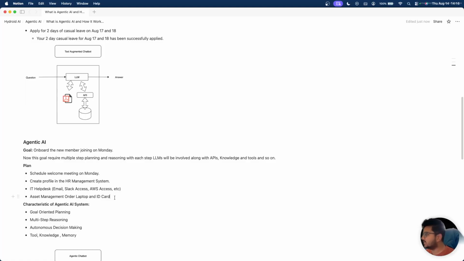So what are the characteristics of an agentic AI? It's goal-oriented planning. This is the goal that it has to achieve.